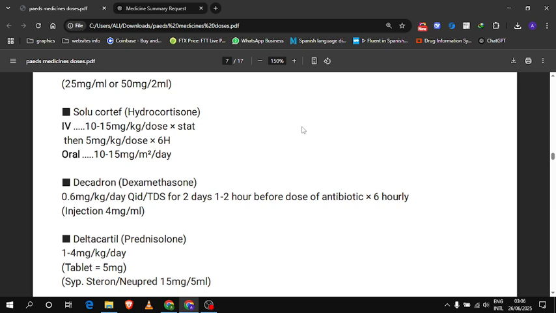Next is injection Decadron, dexamethasone, or we call it injection dexa. The dose is 0.6 mg per kg per day. It can be given 4 times or 3 times, for 2 days, 1 to 2 hours before the dose of antibiotic, 6 hourly. The formulation is injection 4 mg per ml.